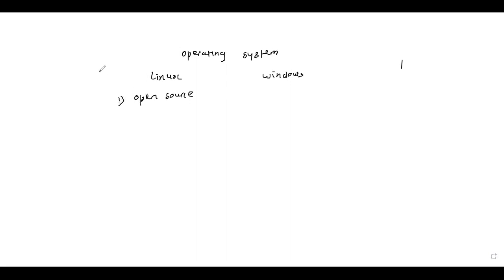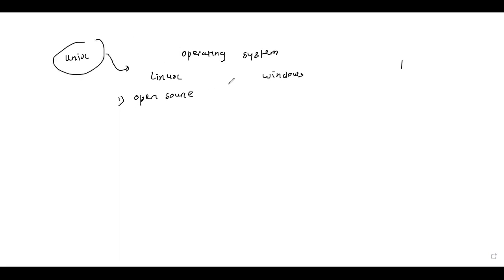Red Hat and Ubuntu are versions of Linux, and Linux is also actually a version of Unix. Unix was modified into Linux, and there are various versions like Red Hat and Ubuntu. They are all the same, 95% of the structure is the same, with only a little bit of difference. If you know Linux, you are ready to use Ubuntu, Red Hat, or any operating system related to Unix.